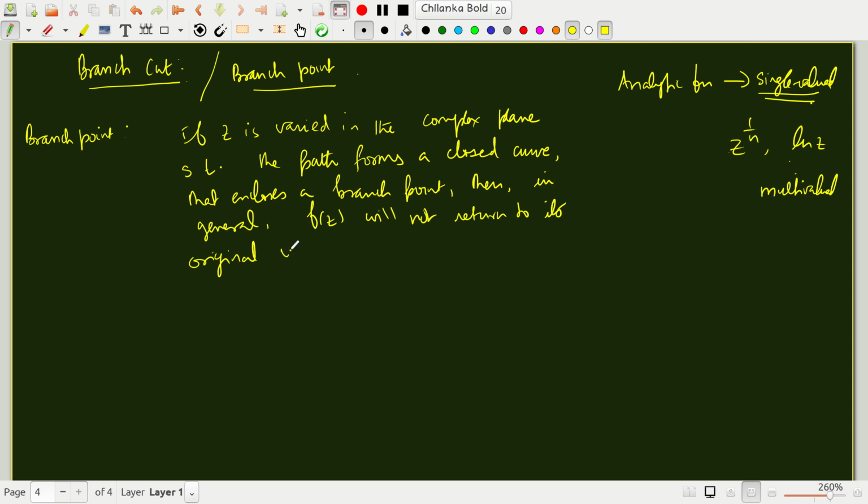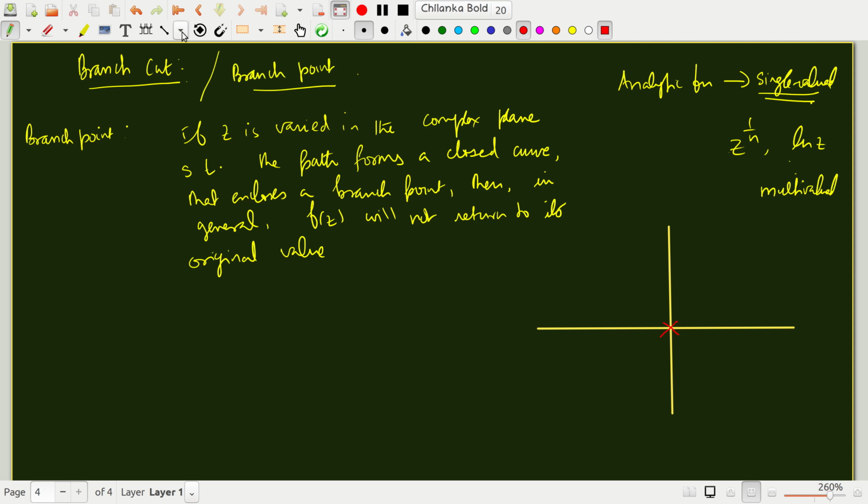I will of course give some concrete examples, but basically what we are saying is, suppose you have a complex plane and let's say the origin is a branch point.